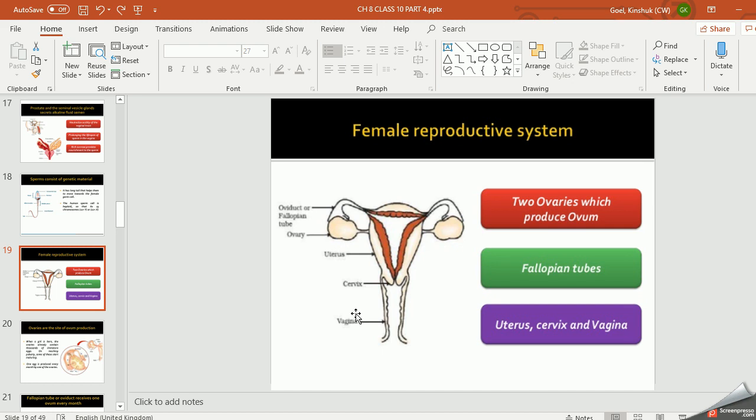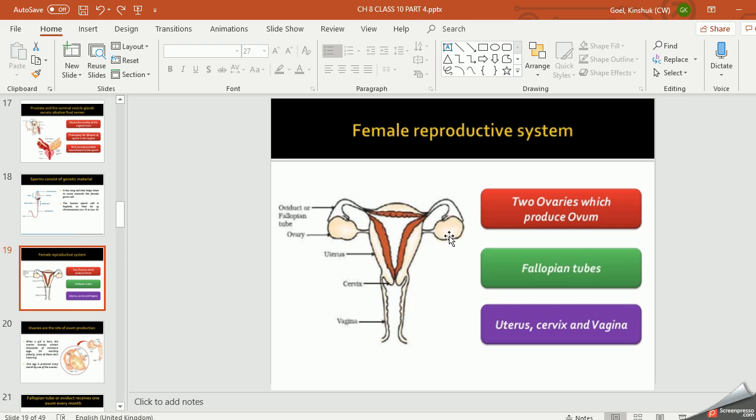Now coming to the female reproductive system, it consists of a pair of ovaries which contain thousands of eggs, right? Many eggs at the time of birth. When a girl is born, this ovary already contains the eggs but in immature form, right? When the secondary sexual characters develop, when the puberty age comes, every month one of the ovaries produces a matured egg, right? And this matured egg releases the ovum, and that process is called ovulation. So what is ovulation? The releasing of ovum from the matured egg is called ovulation.